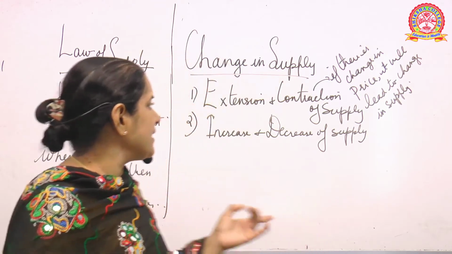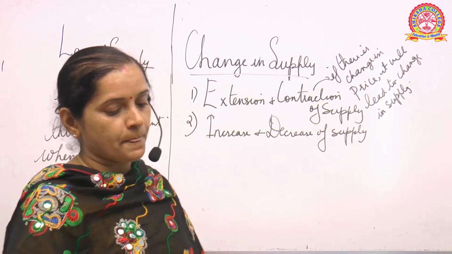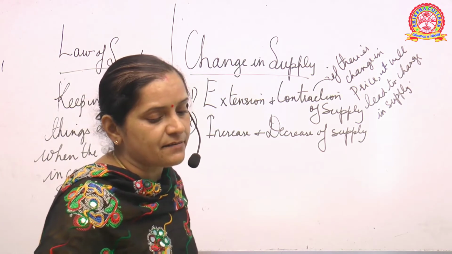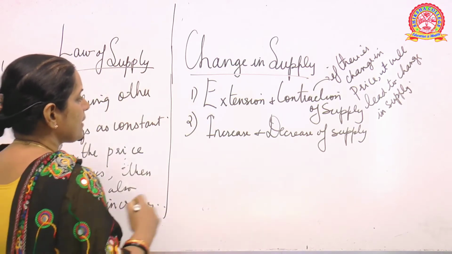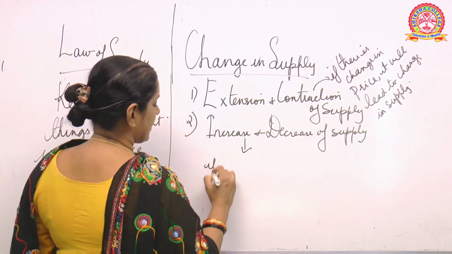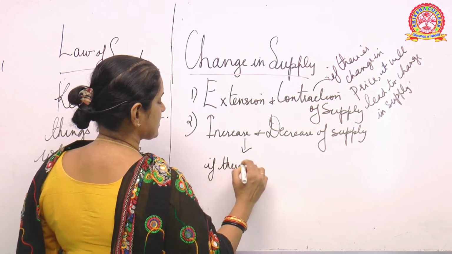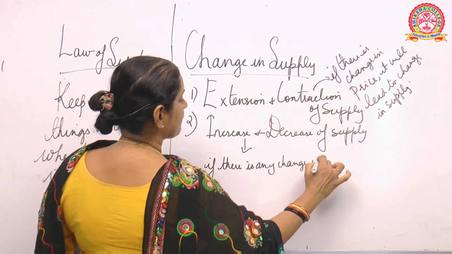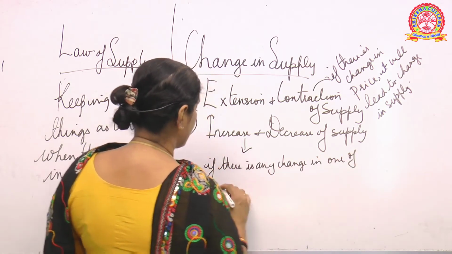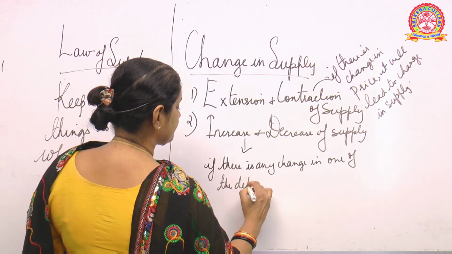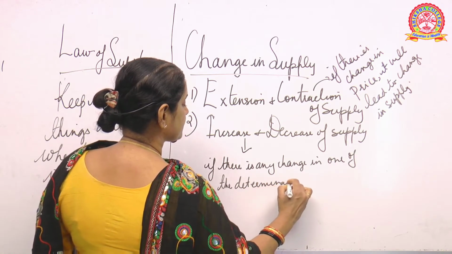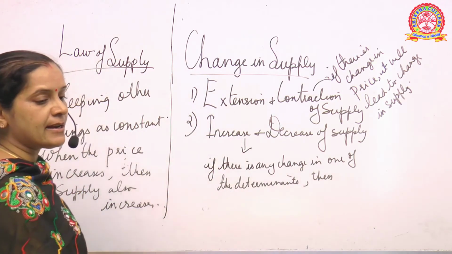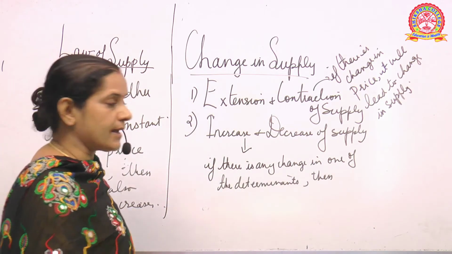Number two is your increase and decrease of supply. Keeping other things constant, it says that if there is any change in one of the determinants, then supply is going to change.